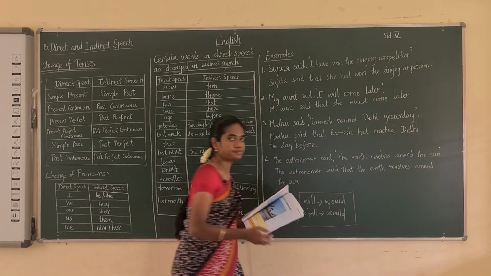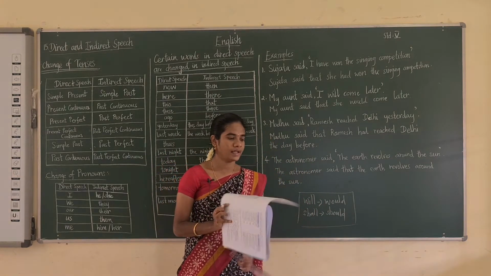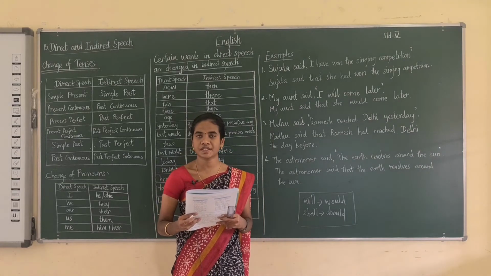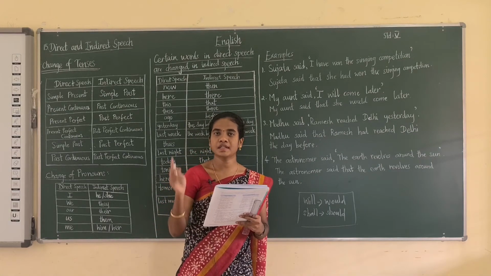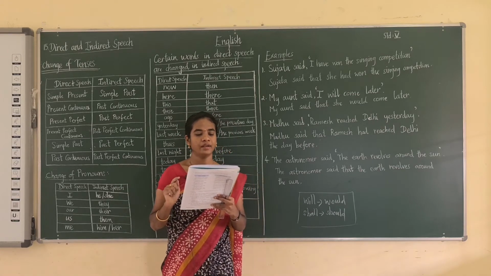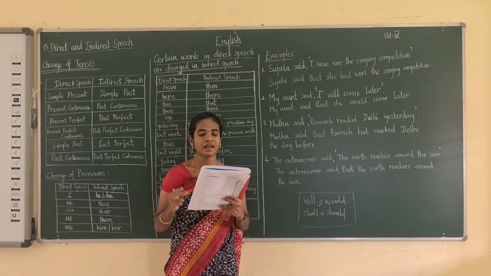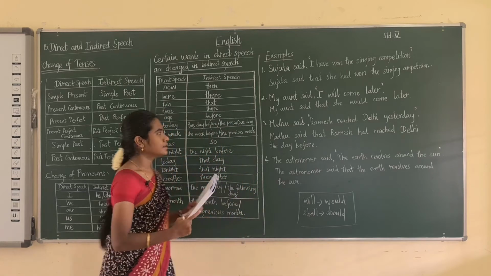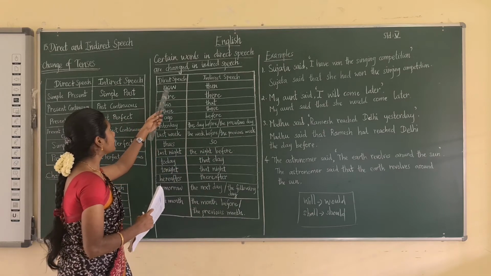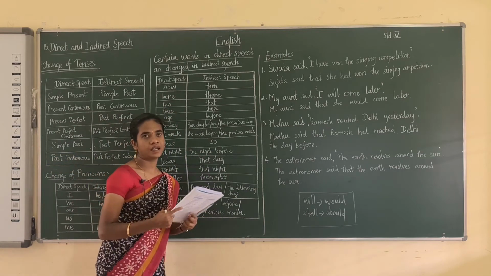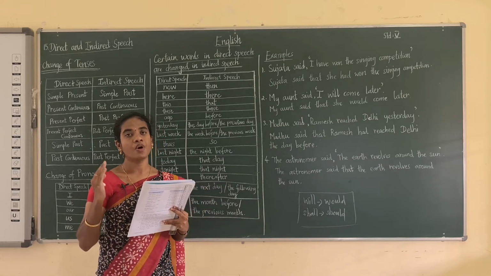Okay students, the next rule is tense does not change in case of the universal truth. For the universal truths, the tense won't change at all. Then the next one: certain words expressing nearness of time and place are changed into words expressing distance. That is, certain words in direct speech are changed in the indirect speech. That's what is given here. These are the rules you have to follow.